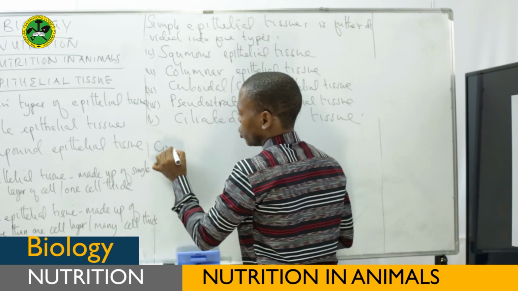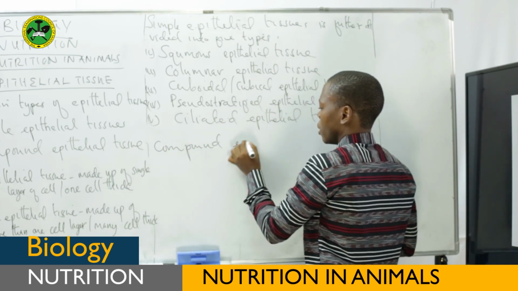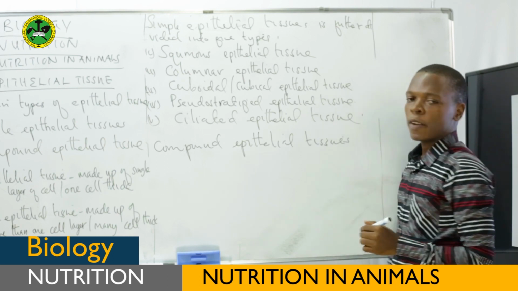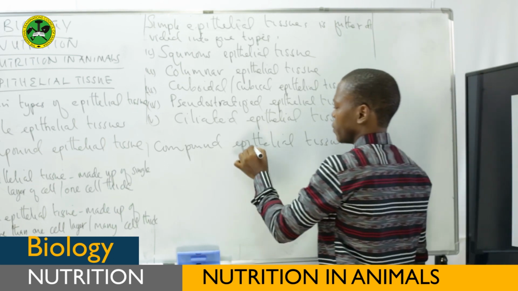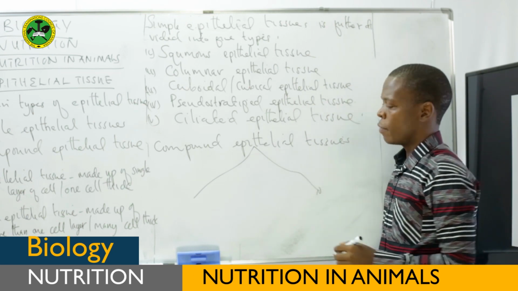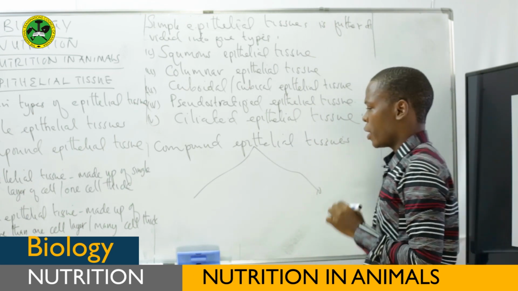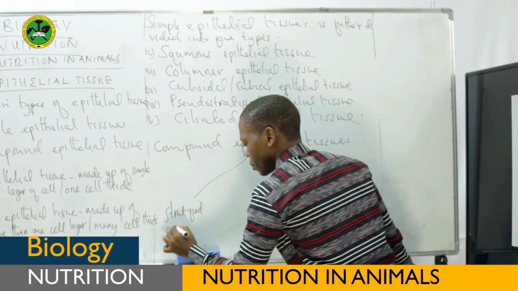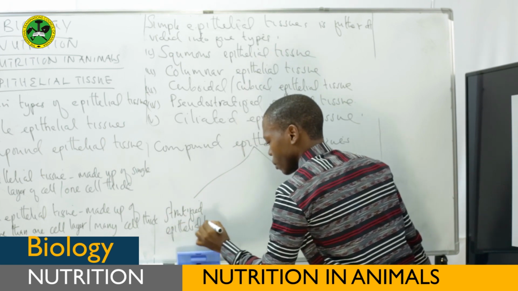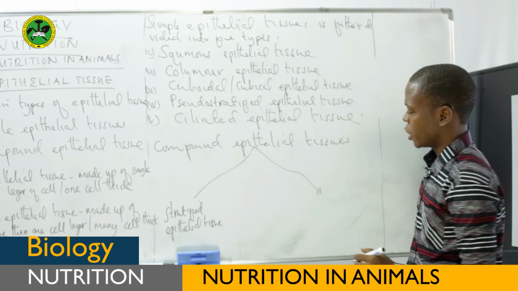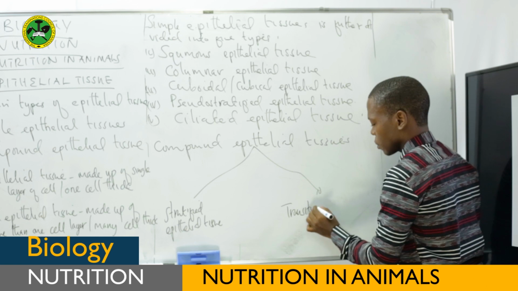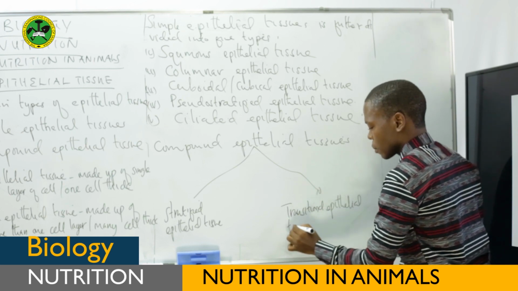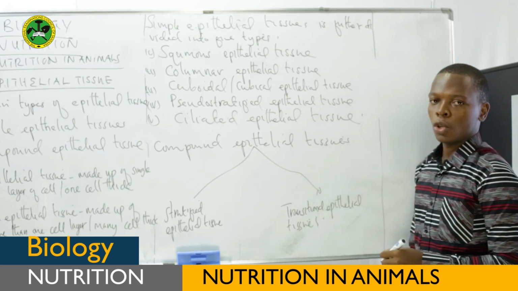Again, this compound epithelial tissue is divided into 2 main types, and these are the so-called stratified epithelial tissue and transitional epithelial tissues.